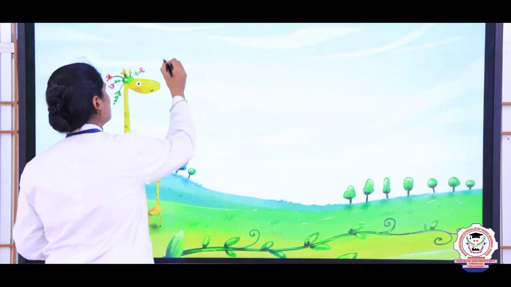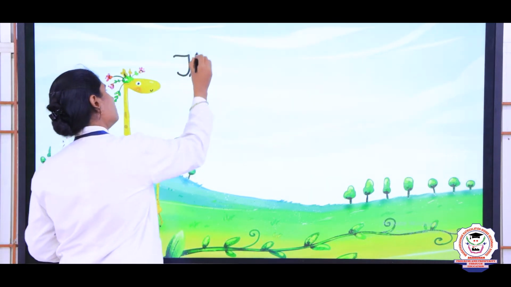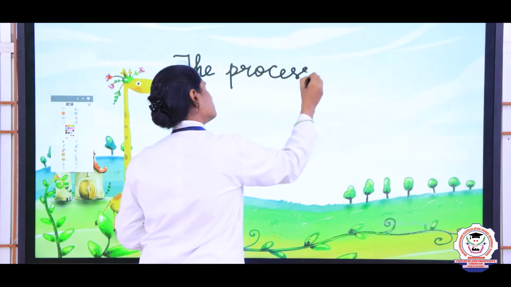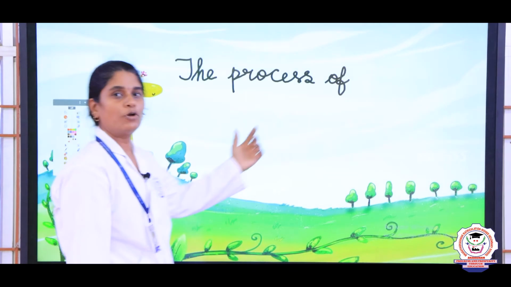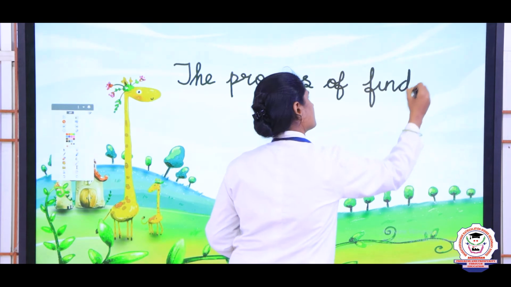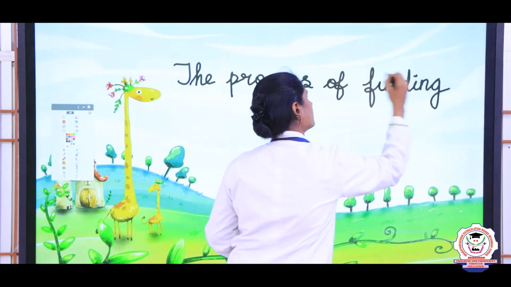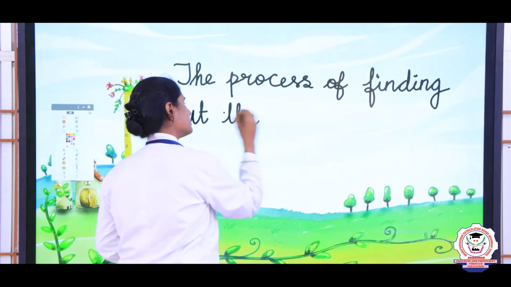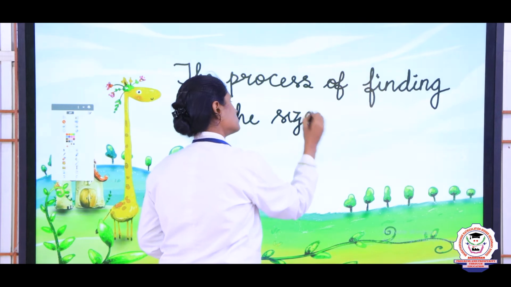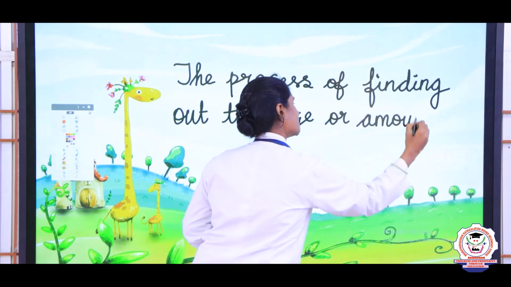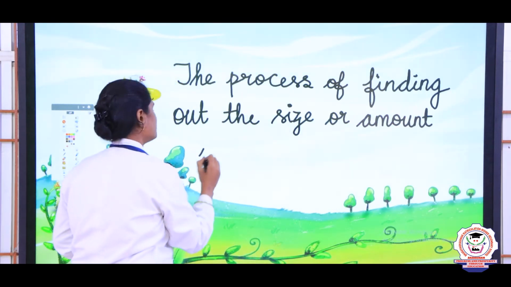So you are going to write the definition: the process of finding out the size or amount of something.